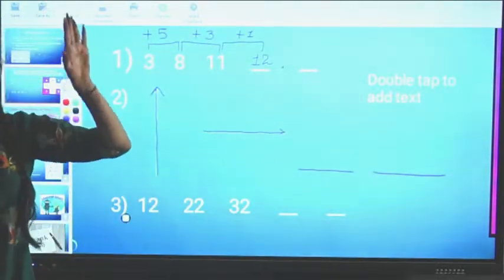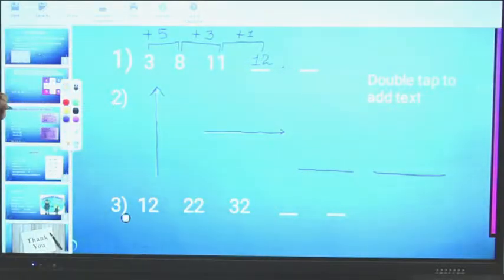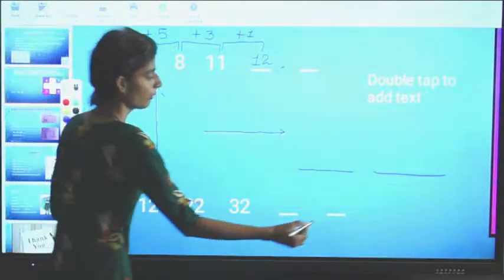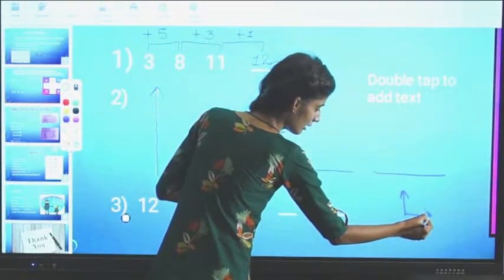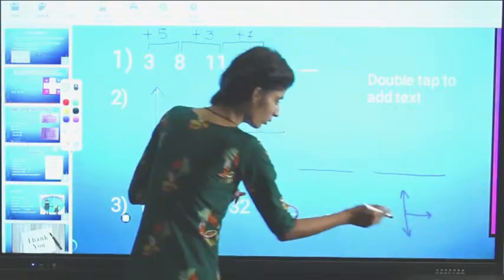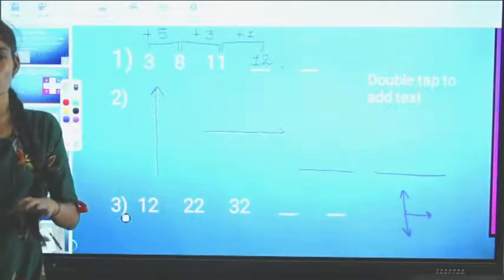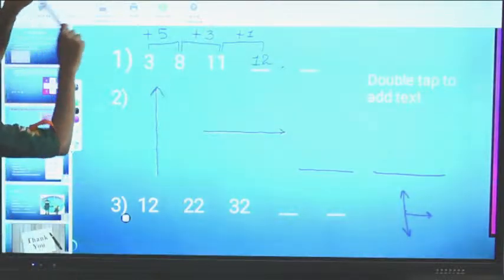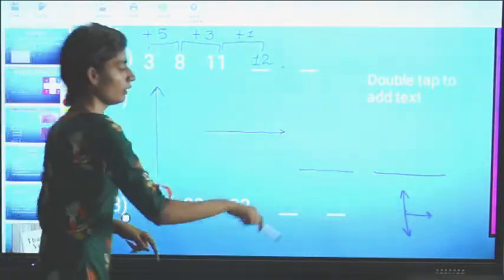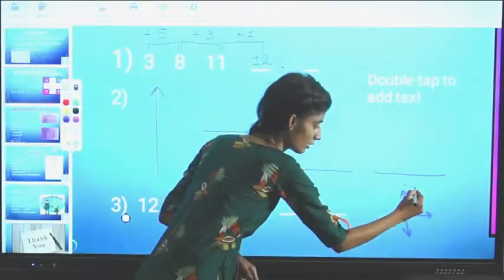First one is going upward like this. I am telling you where, here only I am telling. First it is going upwards, then on the right hand side, then it will go downwards. Okay, in clockwise, all of you know, clockwise, like 12, 1, 2, so that is clockwise. So it will move in clockwise direction like this.